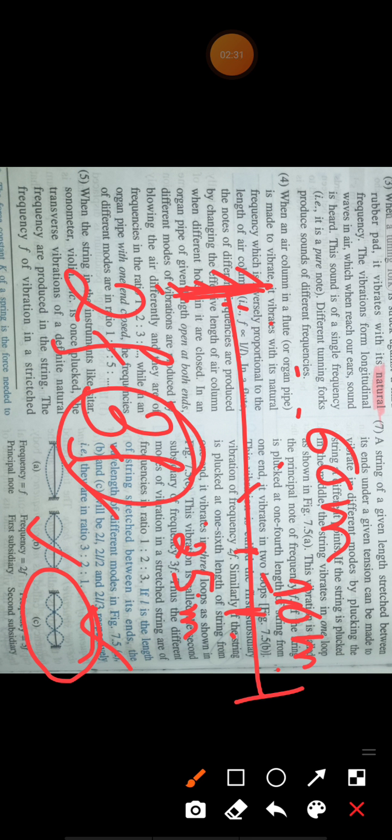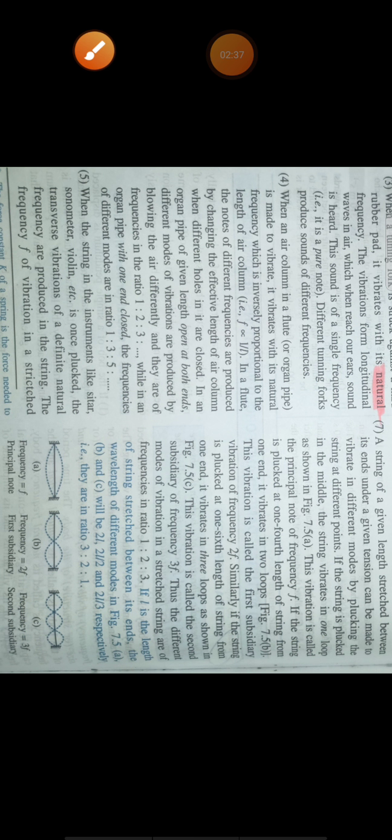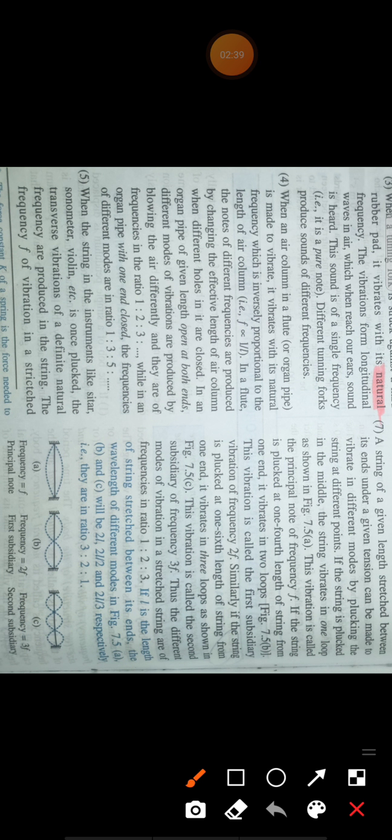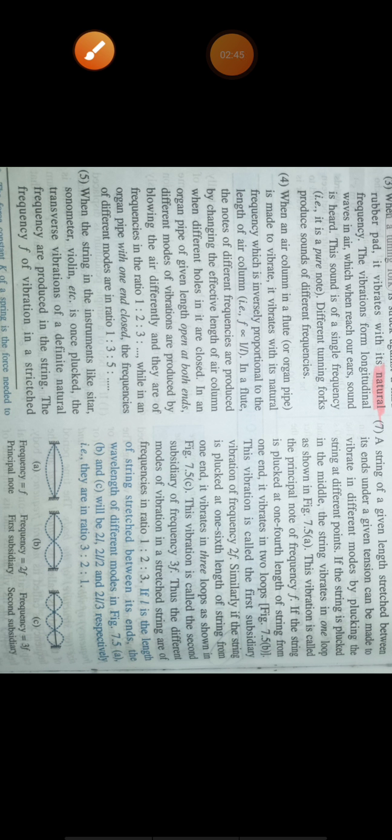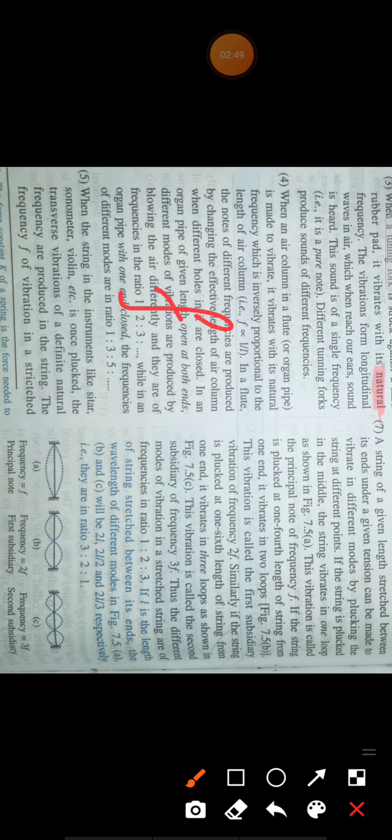You have the calculation of the principal note, first subsidiary frequency, and second subsidiary frequency in higher classes, so in class 10 you don't have any calculation. Remember, the frequency of the principal note is f, the first subsidiary frequency is 2f, and the second subsidiary frequency is 3f.